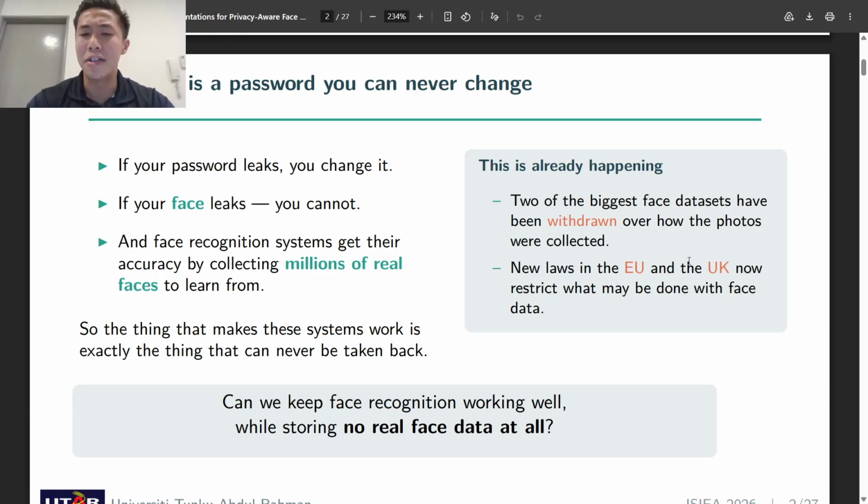Now, this is not theoretical. Two of the largest face datasets in the world, as we know it, have been withdrawn after questions about how the photos were gathered, and new laws in Europe and the UK now restrict what may be done with face data. Which leaves one question: can we keep face recognition working well while storing no real face data at all? That's the question that we need to ask ourselves.